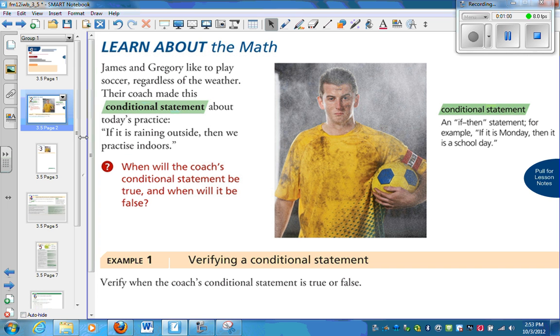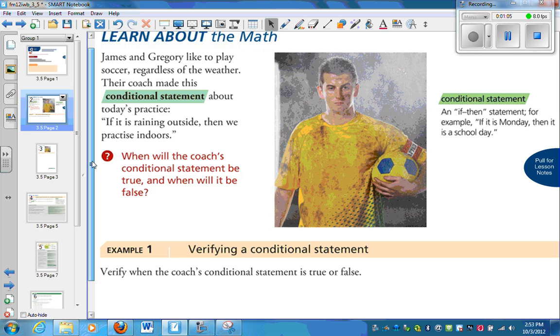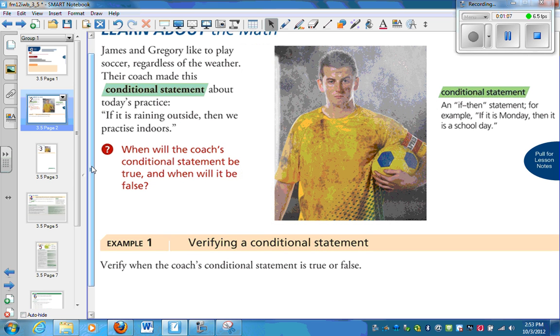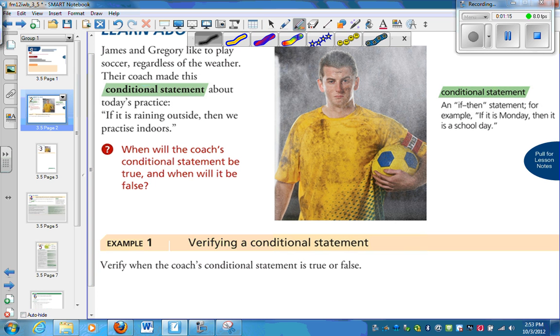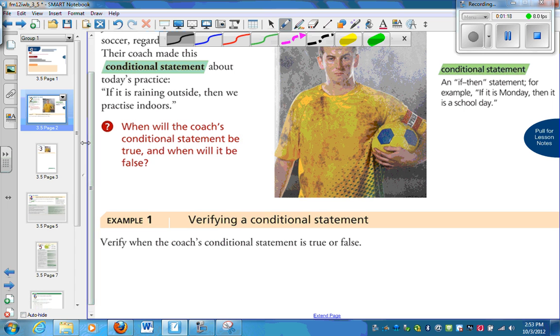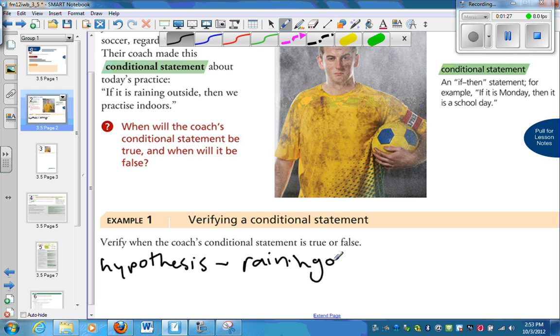So James and Gregory like to play soccer regardless of the weather. Their coach made this conditional statement about today's practice. If it's raining, then we're going to practice indoors. Okay? And what we're going to do is decide what the hypothesis and the conclusion are. So the hypothesis is raining outside. And the conclusion, practice indoors.